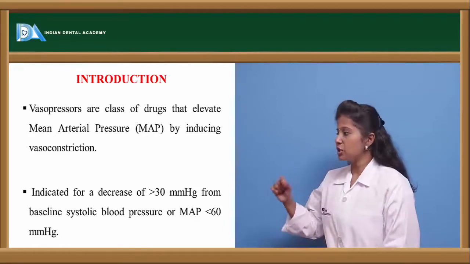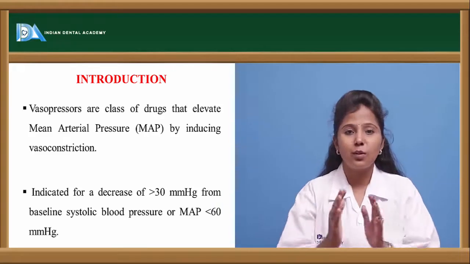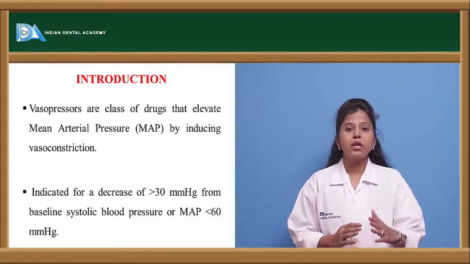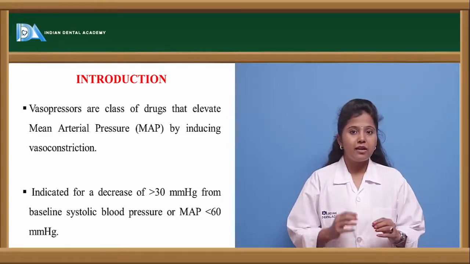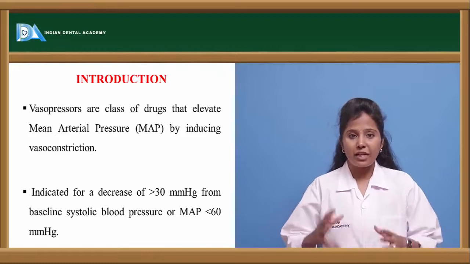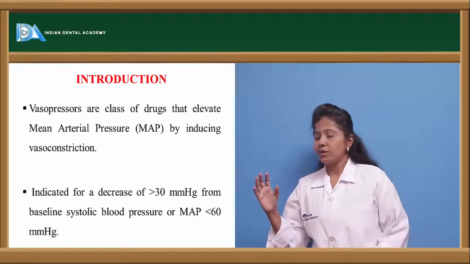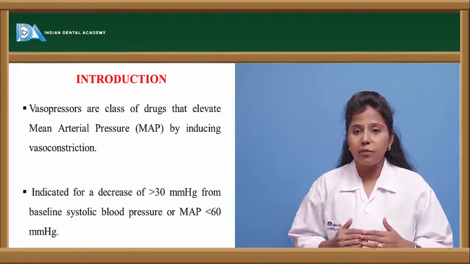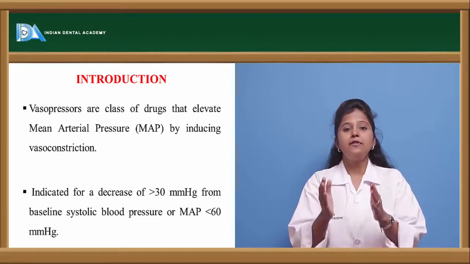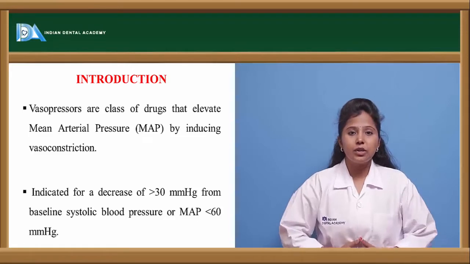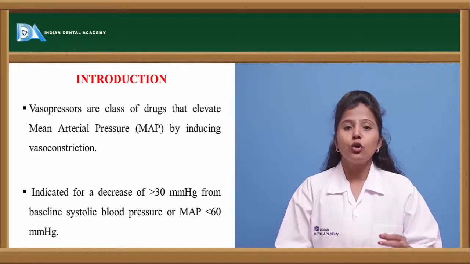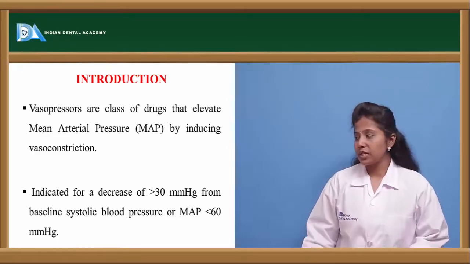If the systolic pressure is reduced by more than 30 units, for example below 90 mm of Hg, or if the mean arterial pressure is less than 60, then it leads to various conditions of shock. In order to prevent this condition, these vasopressors are used.